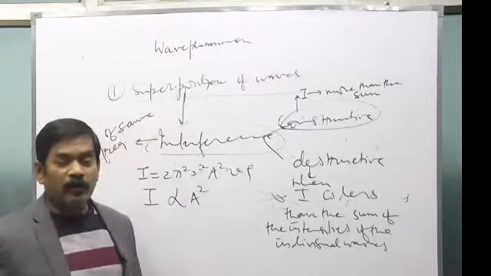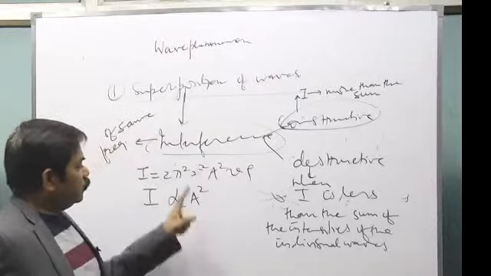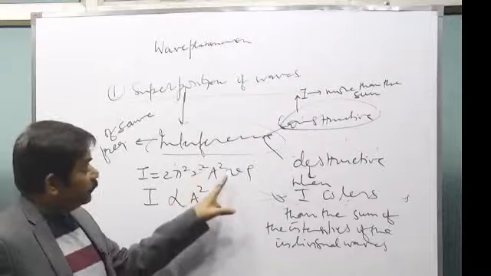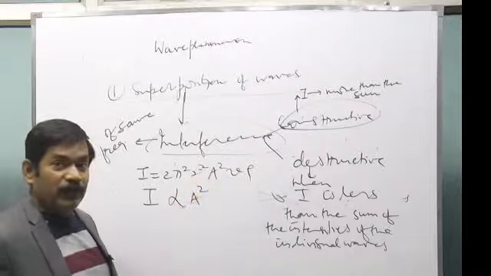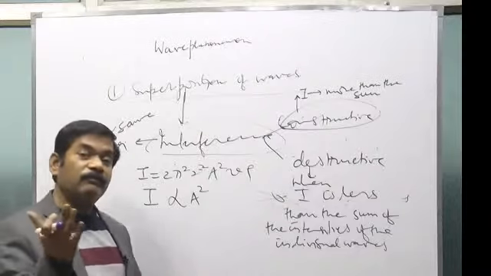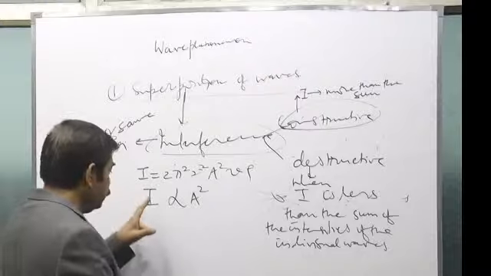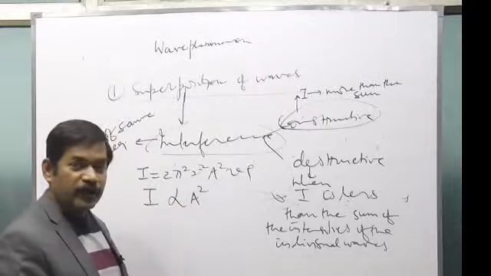So nu is same, they are in the same medium, so velocity v and rho will be same. The only difference will be in amplitude, and one more term, phase might be different.